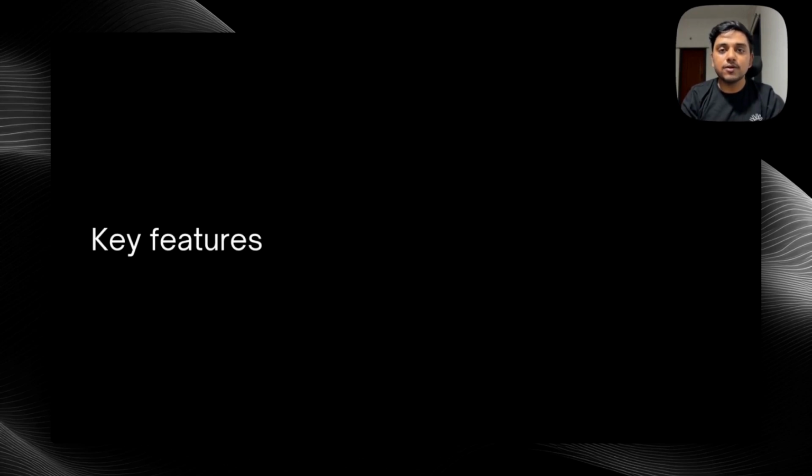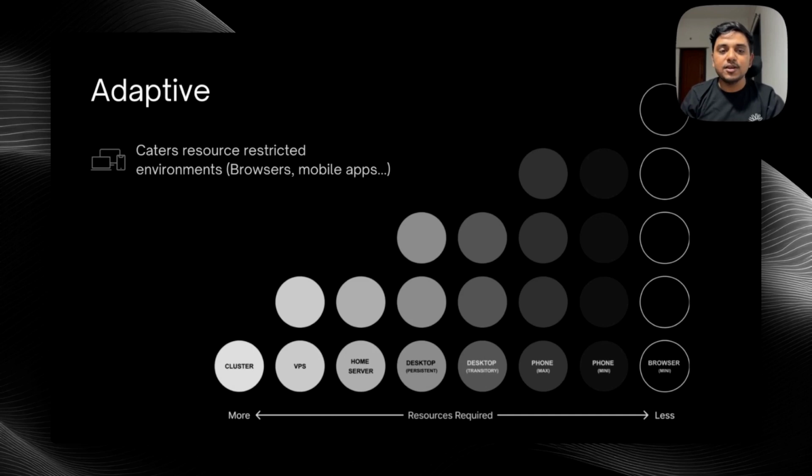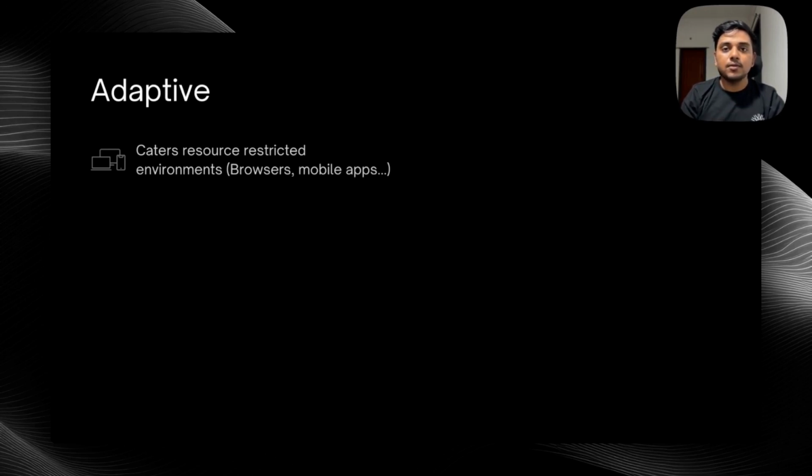The key features of Waku are as follows. Waku is super adaptive. Waku can cater to a wide range of resource-restricted environments, ranging from your browsers and mobile phones to resource-rich environments like clusters, VPS servers, and relay nodes. Waku has different implementations and protocols to specifically cater to each of these requirements.